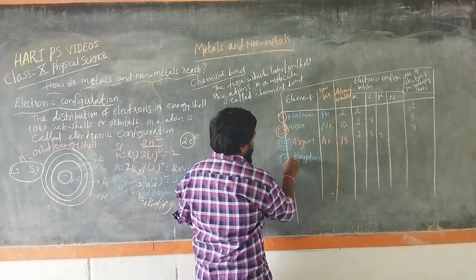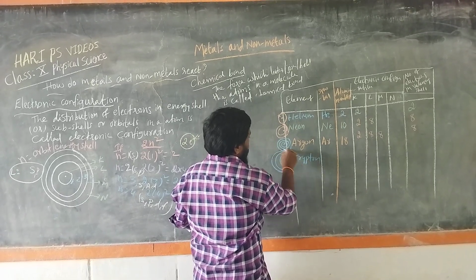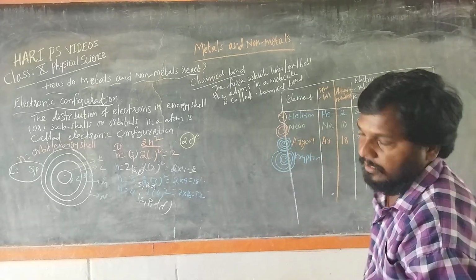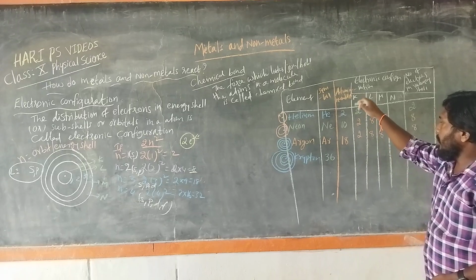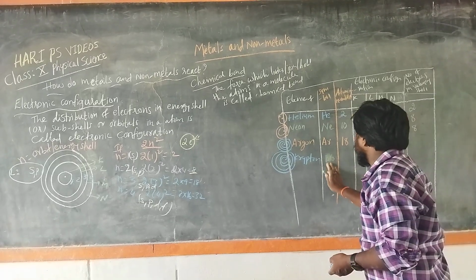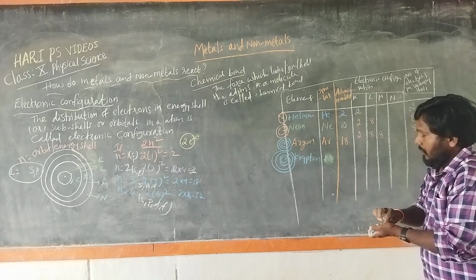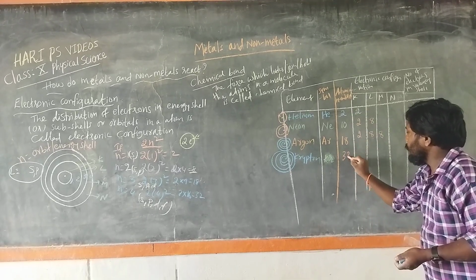Krypton has 4 energy levels. Its atomic number is 36 and its symbol is Kr. Now let us distribute the electrons.